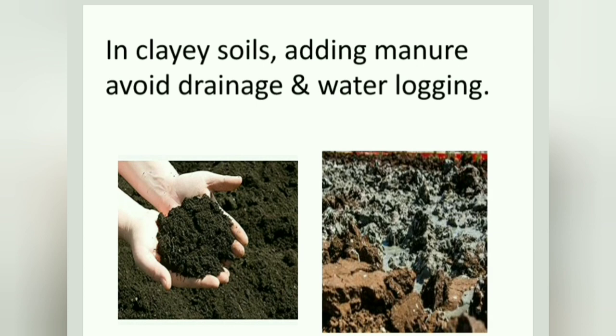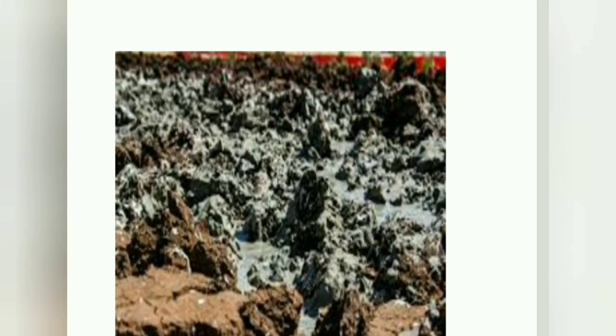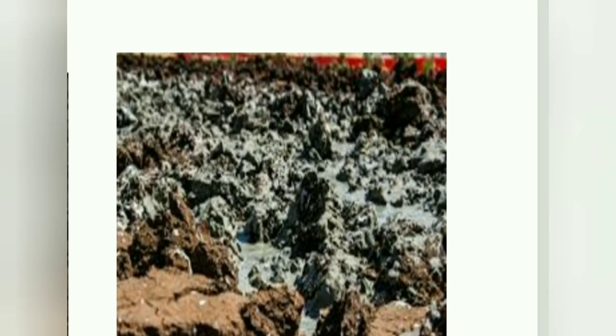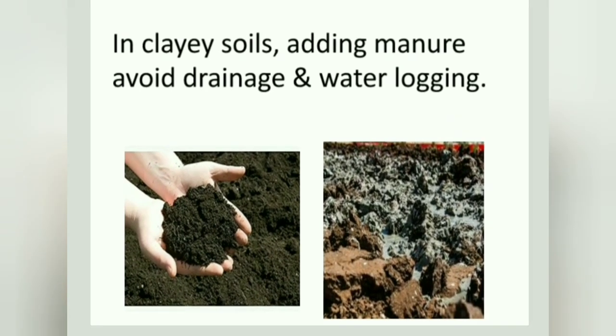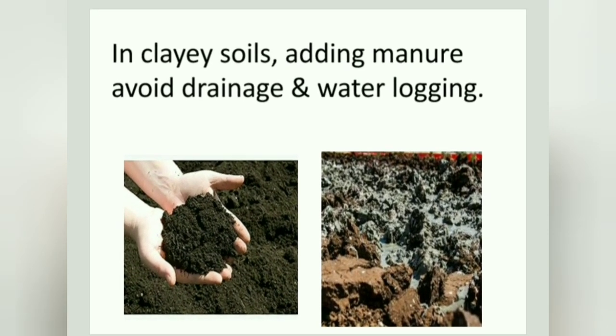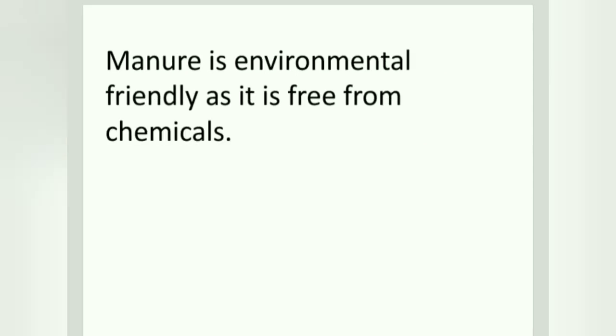Now take clayey soil. In the second image you can see the clayey soil. It is full of wetness, water is being locked inside the soil particles. So here plants cannot grow properly. At that time, if we add some manure to the clayey soil, water drainage will improve and water logging will not happen. So manure is actually environment friendly, we can say, because it is free from chemicals.